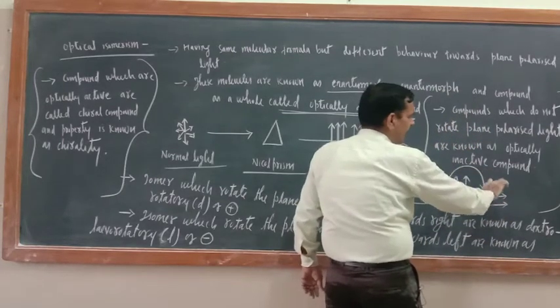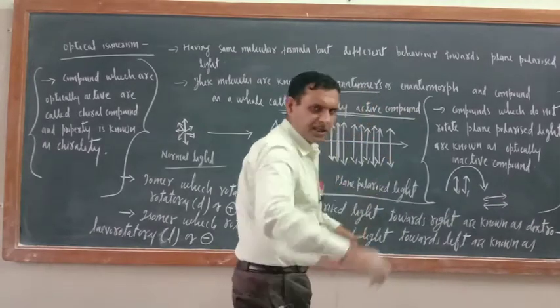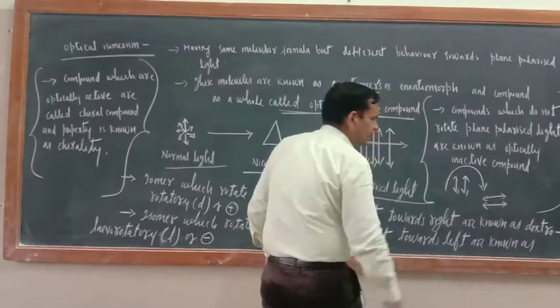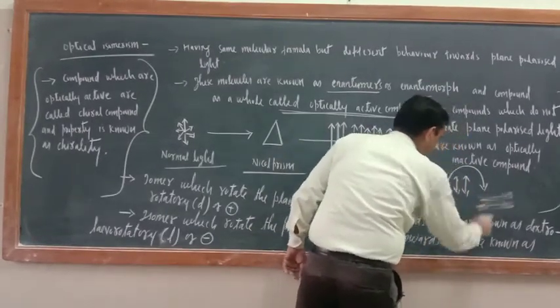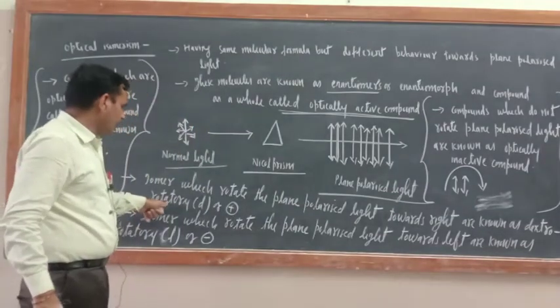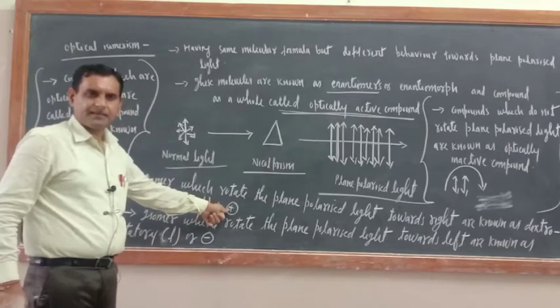Which rotates plane polarized light in the right hand direction, right hand side, clockwise. So they are known as dextrorotatory, or D or plus sign.